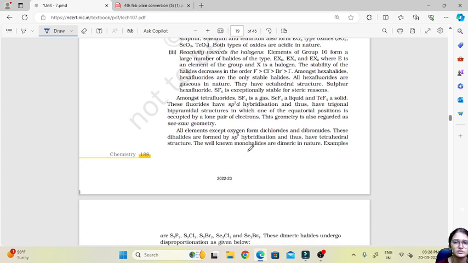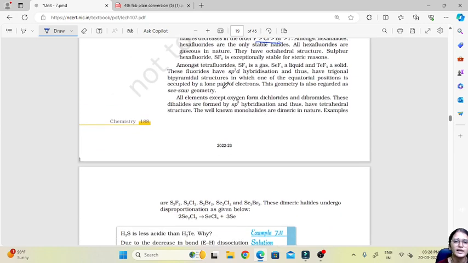When you react with halogens, elements of group 16 form a large number of halides in the form of EX6, EX4, EX2, and the stability of halides decreases in the order from F minus to Cl minus to Br minus to I minus. Among tetrafluorides, sulfur tetrafluoride is a gas and selenium tetrafluoride is a liquid, while tellurium tetrafluoride is a solid. These fluorides have sp3d hybridization and thus have trigonal bipyramidal structure.